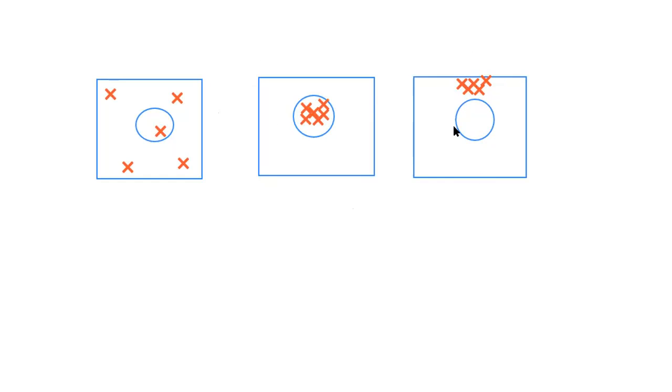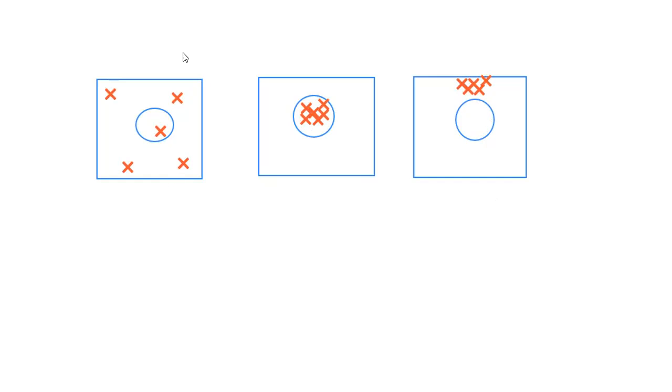So these are precise, not accurate, but they produce similar results under the same condition. So these are precise but not accurate.